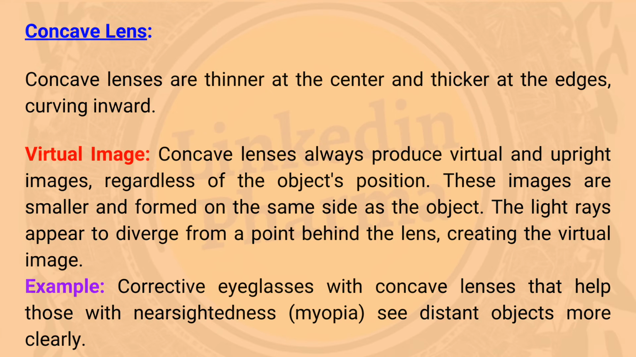Concave lens. Concave lenses are thinner at the center and thicker at the edges, curving inward. Virtual image: concave lenses always produce virtual and upright images, regardless of the object's position. These images are smaller and formed on the same side as the object. The light rays appear to diverge from a point behind the lens, creating the virtual image. Example: corrective eyeglasses with concave lenses that help those with nearsightedness, myopia, see distant objects more clearly.